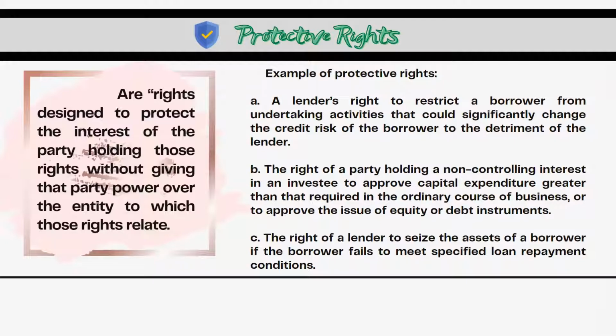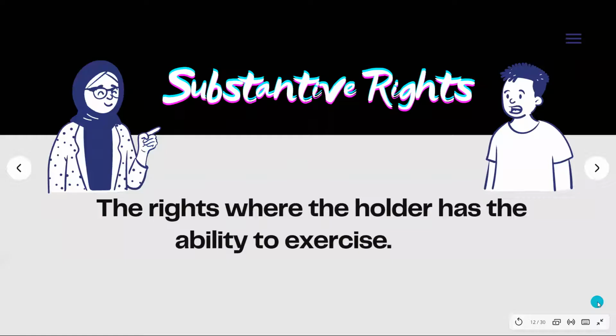Lastly, the right of a lender to seize the assets of a borrower if the borrower fails to meet specified loan repayment conditions. Next slide, please. Next slide, Joby, please.